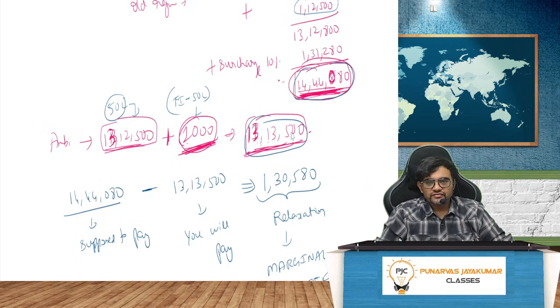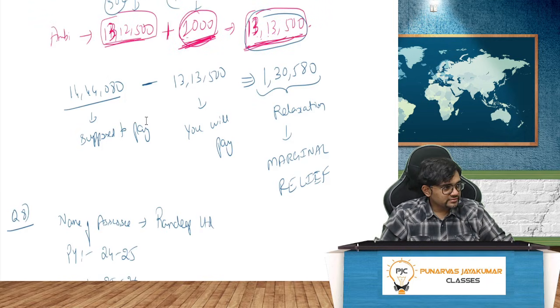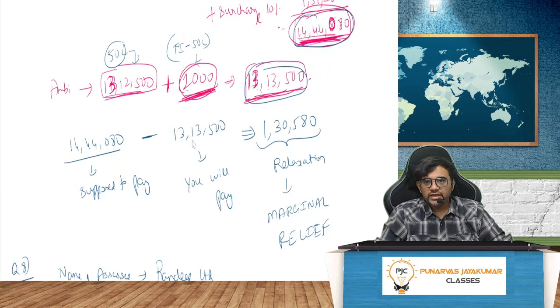What is the marginal relief? Whatever you are supposed to pay, 14 lakh 44,080, minus whatever you are paying, 13 lakh 13,800. The relaxation is called marginal relief. 1 lakh 30,580 rupees is the relaxation.